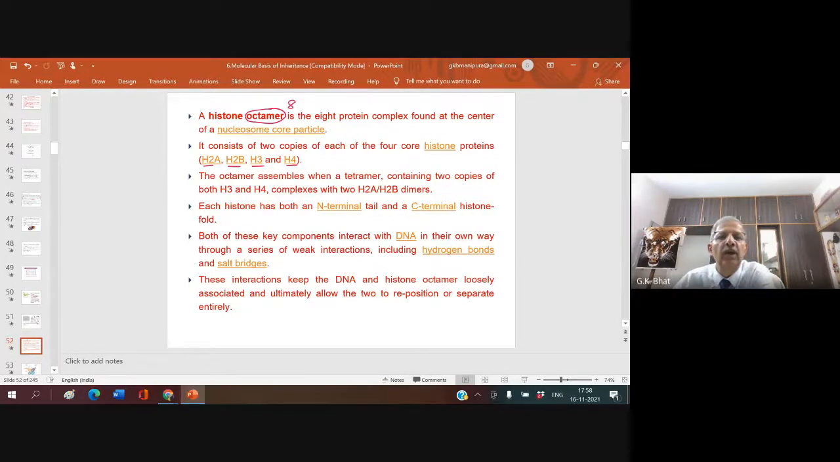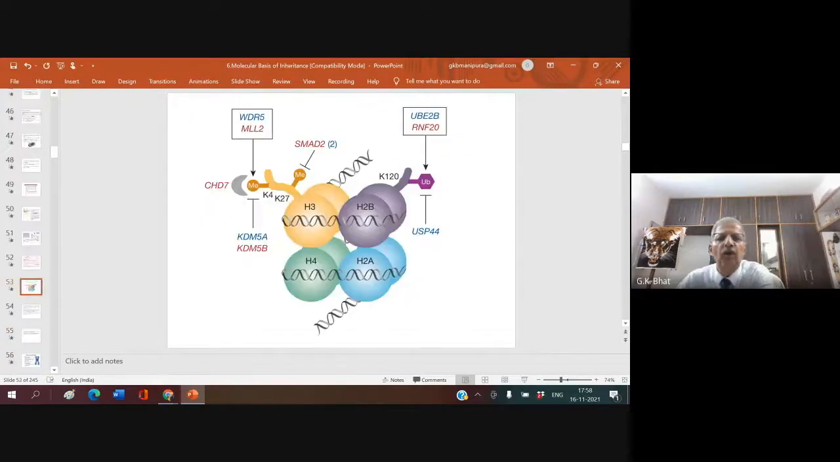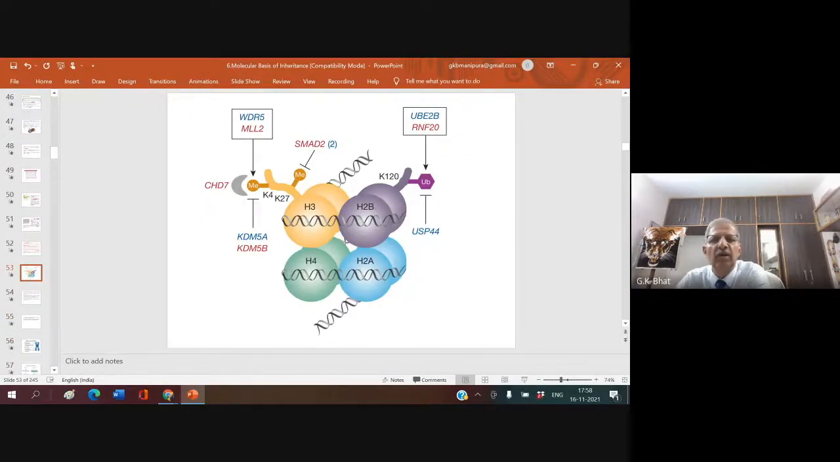The octamer assembles when a tetramer containing 2 copies of both H3 and H4 complex with the 2 H2A and H2B dimers. So you need not bother much about that. I show you the diagram. Look here. Can you make it out? So you have octamer, histone octamers.